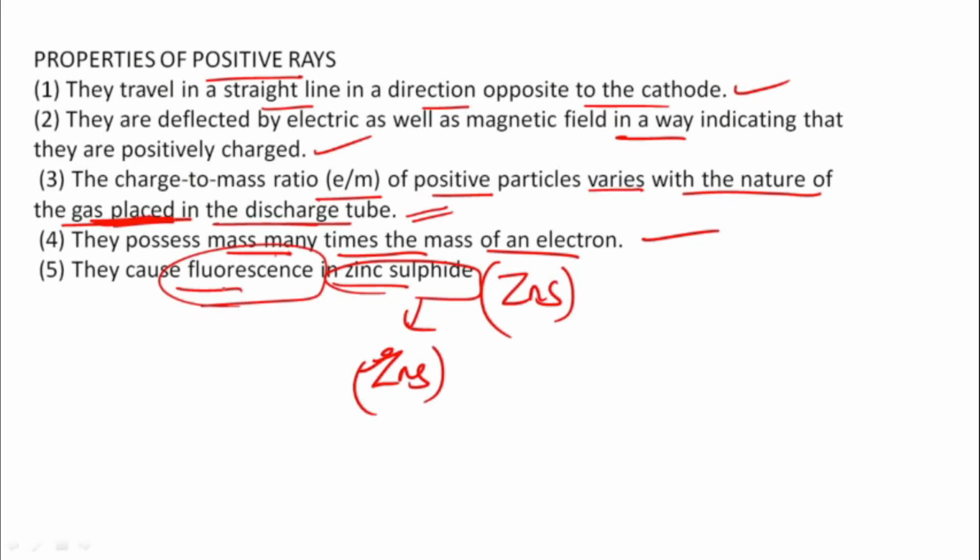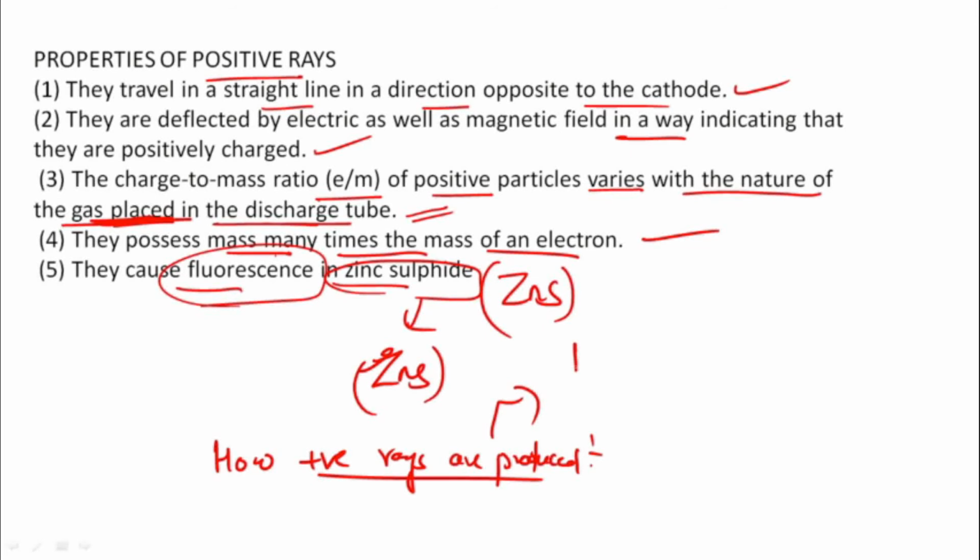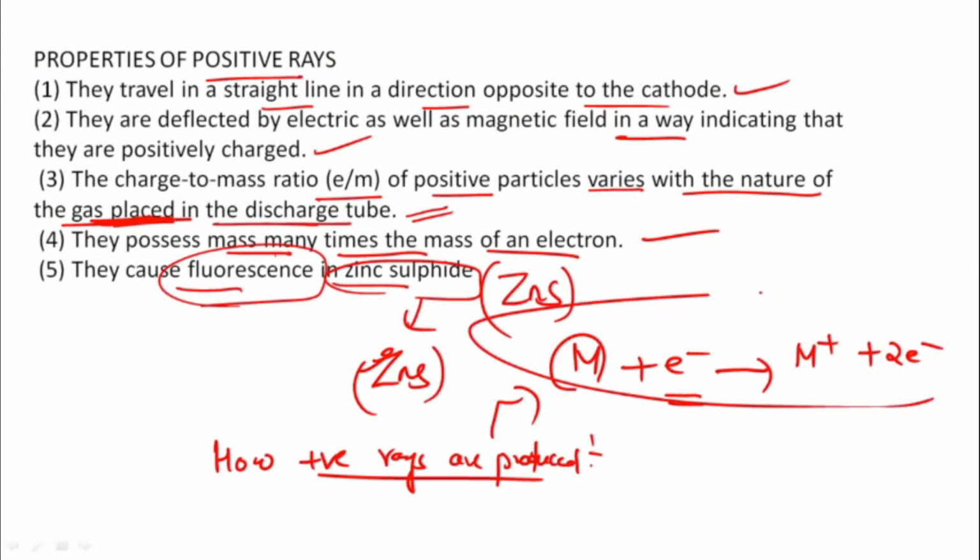Now, can you say how these positive rays are produced? See, I have a metal, and it is collided by the electron. When high-speed electrons or cathode rays strike a molecule of a gas placed in the discharge tube, they knock out the electrons from it, giving me the positive ion and the electrons. This is how the positive ions are created.